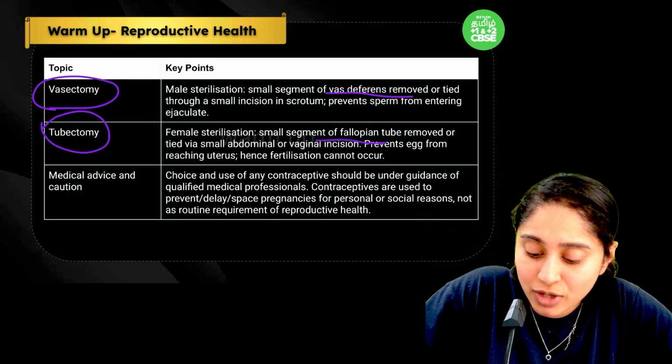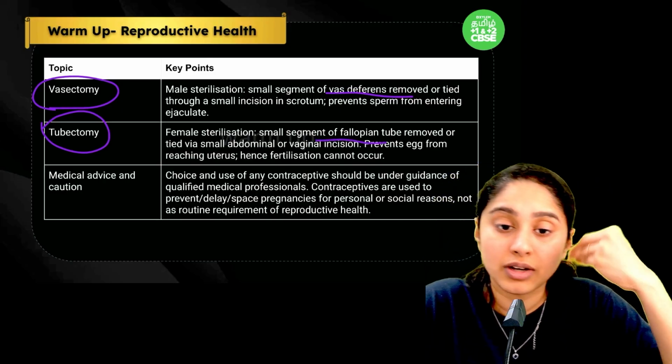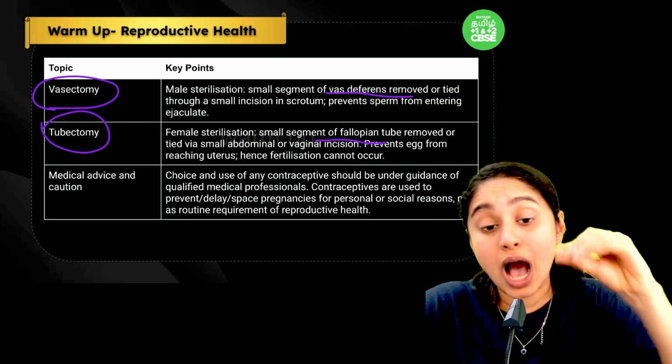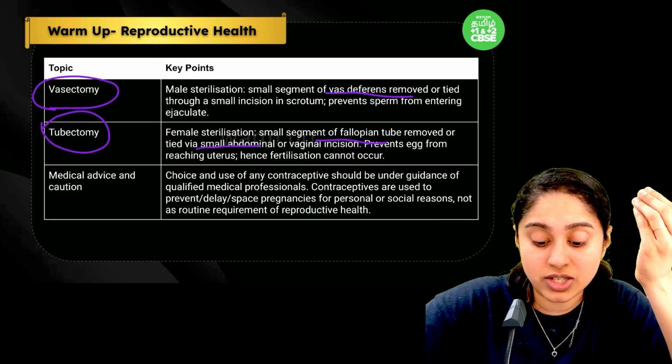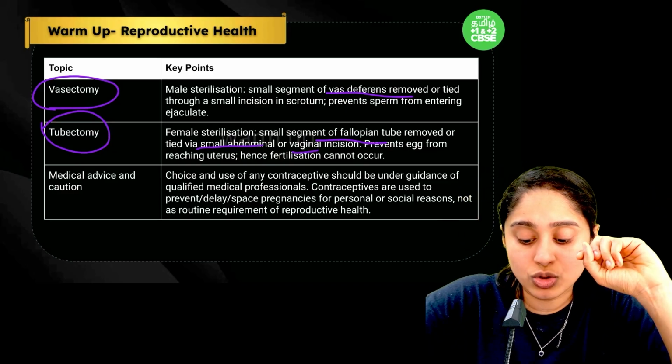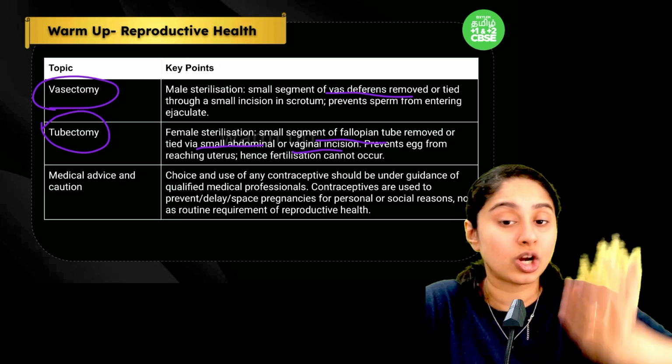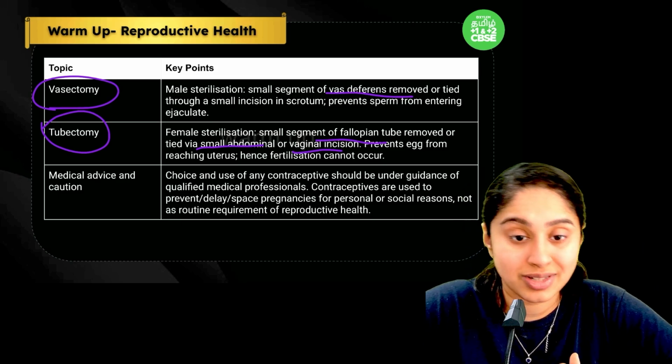So a small segment of the fallopian tube is cut and it is just ligated. How we will do this is, we can make a small incision via the abdomen, or we can also do a vaginal incision. Okay, so here, since the egg is not going to come out, there will be no fertilization that takes place.